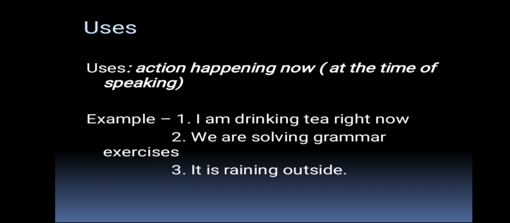We can take another example. We are solving grammar exercises. Means this is the thing we are doing right now. It's raining outside. Means what is the condition outside? What's happening there outside? This is the first use of present continuous tense.